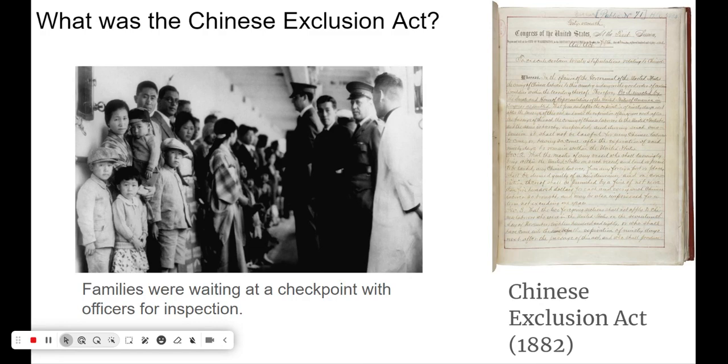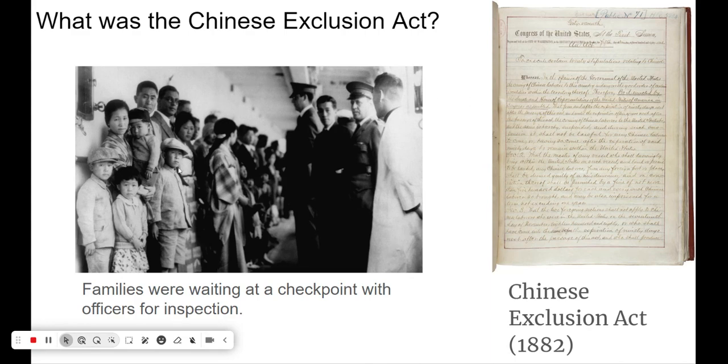It stated that if ship captains brought Chinese workers illegally, they could be fined or jailed. And Chinese laborers who were already in the United States could stay. But if they wanted to go back to their country, they had to get a special certificate to return. The law also stated that no Chinese person could become a United States citizen.